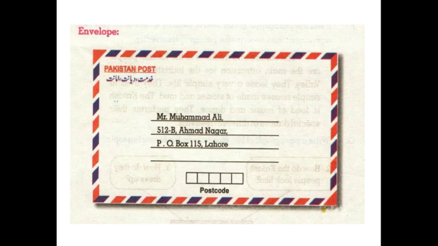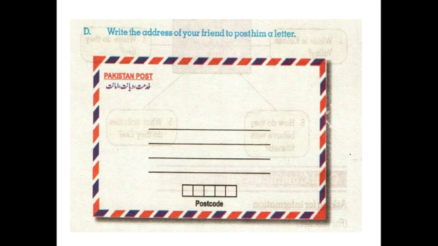How to fill the envelope of a letter? First of all, in the first line, you have to write the name of that person to whom you are sending the letter. And in the next lines, you have to write the address of that person. So, write the address of your friend to post him a letter. Write the name of your friend in the first line, and in the next line, write the address of your friend. Do practice it once so that you know how to fill the envelope of a letter.